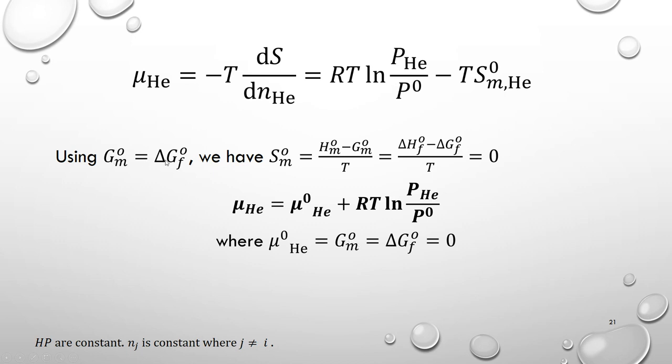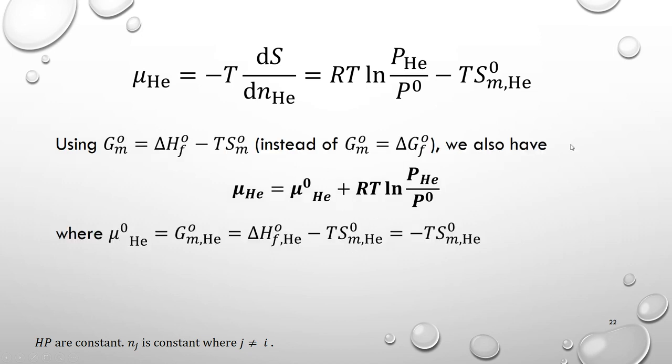And again, we assume these two are equivalent, so we get this equation. And we know the Gibbs energy of formation of helium in the standard state condition is just zero. So basically, I was just saying this part is zero, this part is zero. So we have this equation equivalent to this equation.